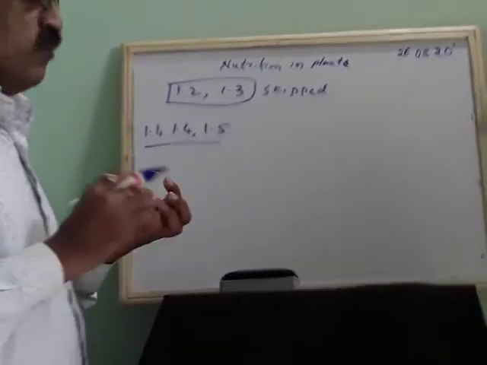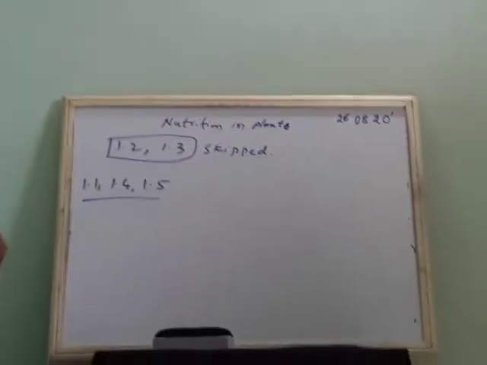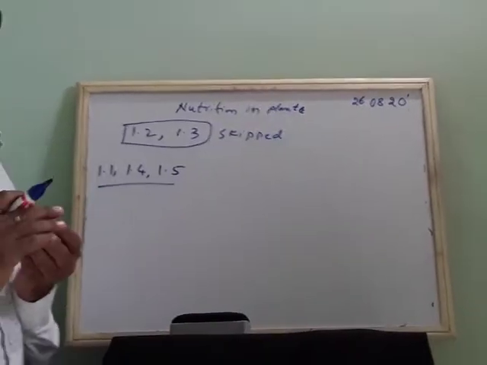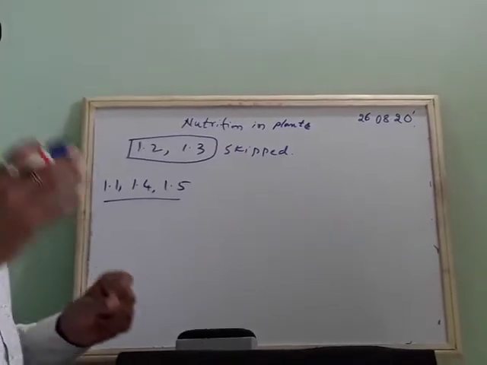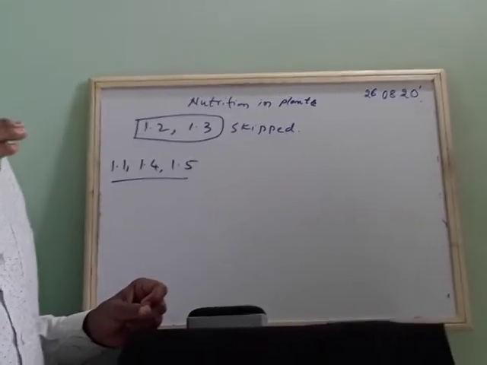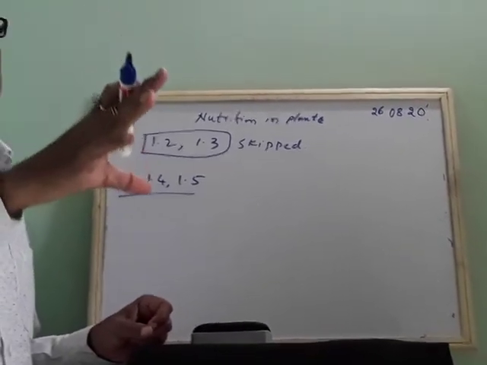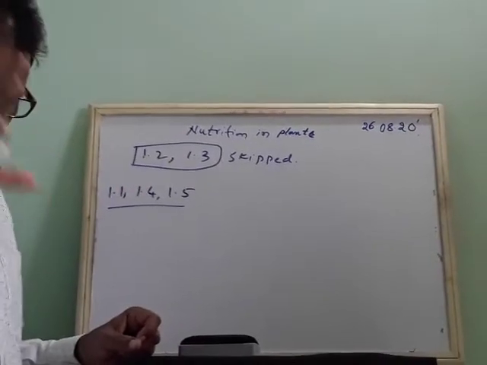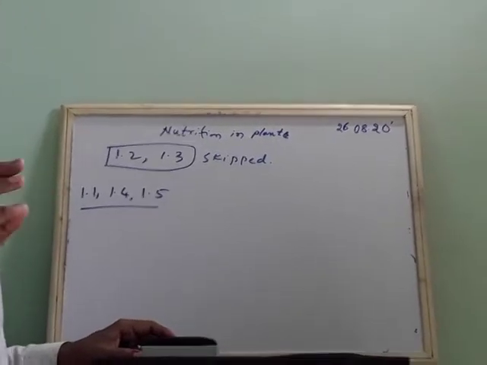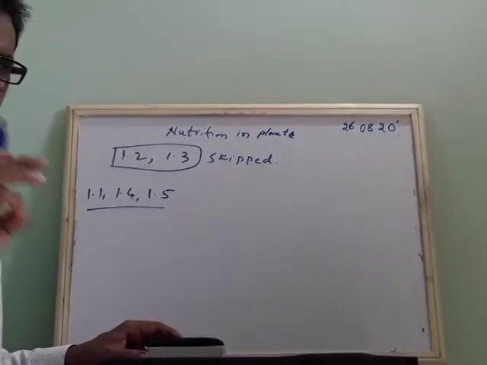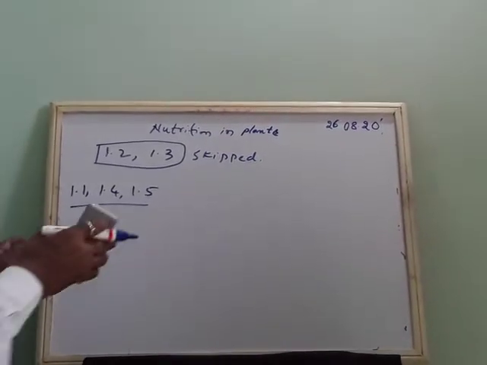Okay, so there are some foods which produce energy, some foods which repair the damaged parts, and some which give us strength. I told you already, carbohydrates, proteins, vitamins, minerals and fats are the nutrients which are required for the proper growth of a body. We need food for energy, we need food for growth, we need food for repair of the damaged parts. So we need food for all this.